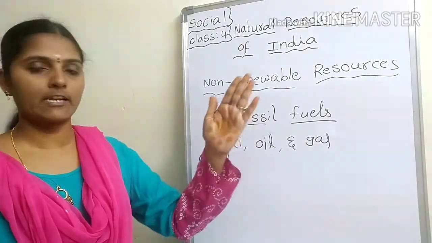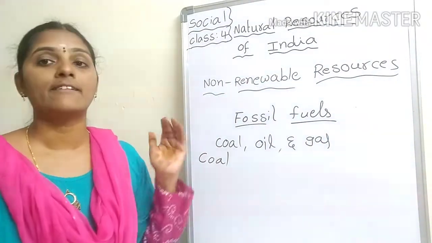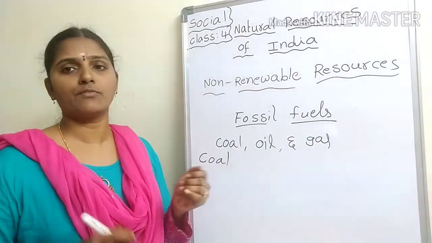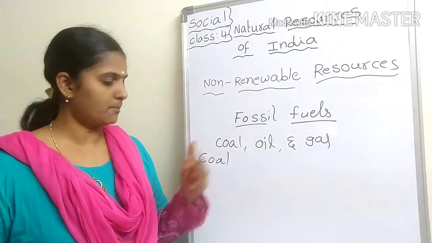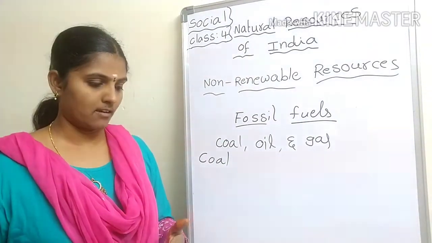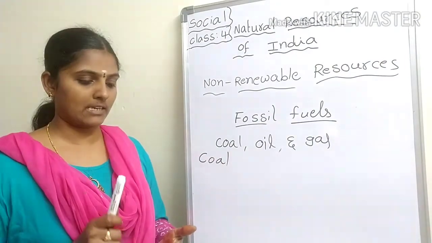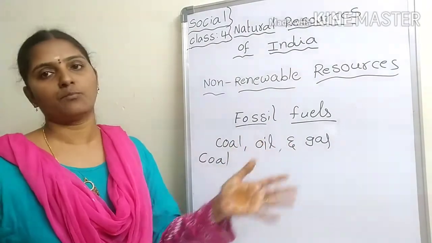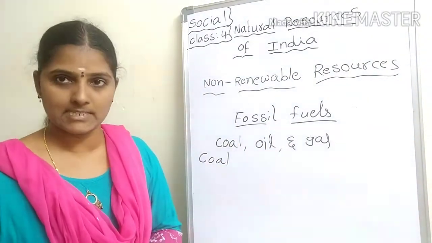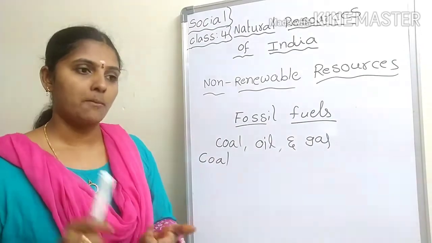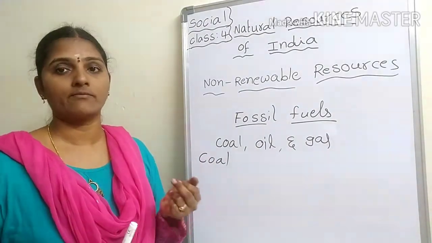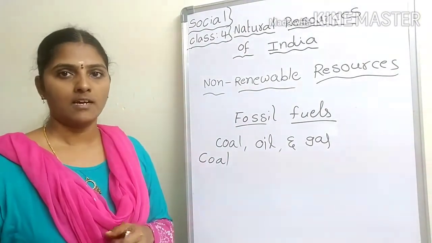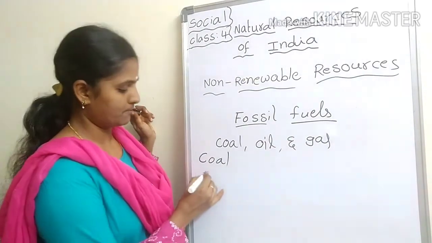Coal is one of the most useful non-renewable resources. It is used for many purposes like cooking, producing electricity, and for heating. It is used both in homes as well as industries. Machines and vehicles also run with the help of coal. Next, petroleum.